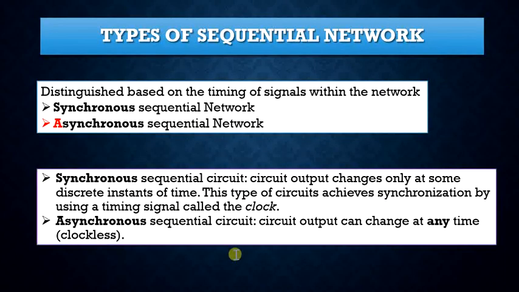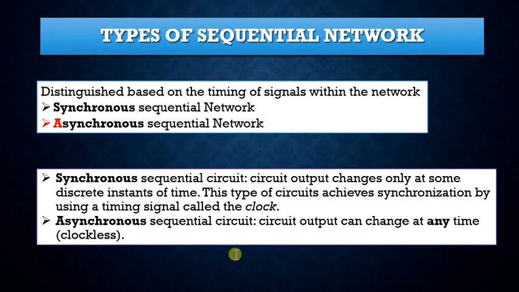There are two basic types of sequential networks. They are distinguished based on the timing of the signals within the network. The first one is the synchronous sequential network. The second one is the asynchronous sequential network.